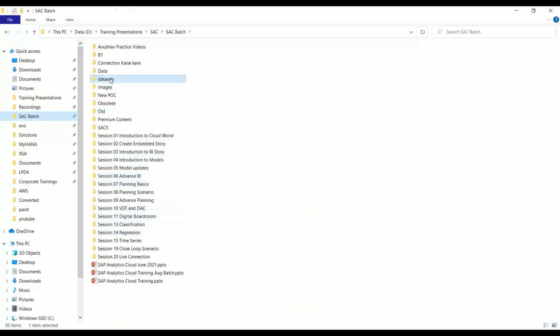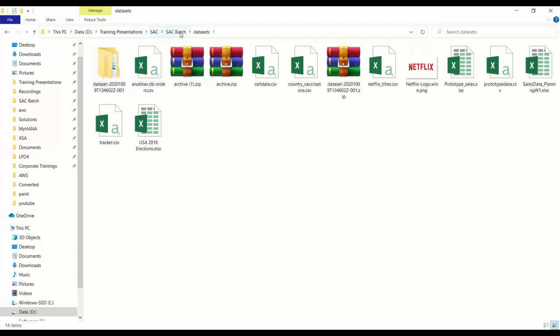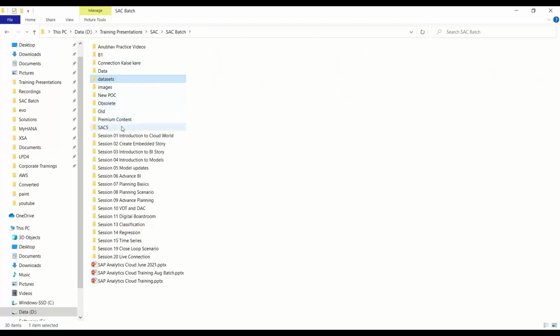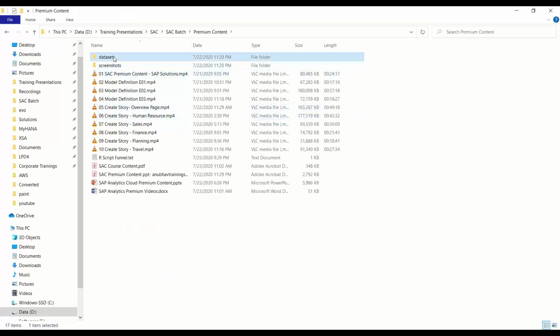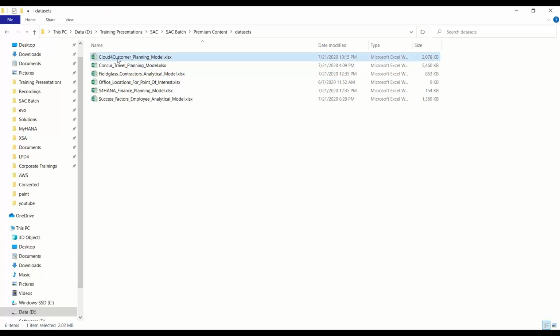You see C4C, Hybris Cloud, Sales Cloud, Concur, Fieldglass, S4HANA, SuccessFactors. So I have data in flat file format, coming from these systems, and I will show you building dashboards on top of that.